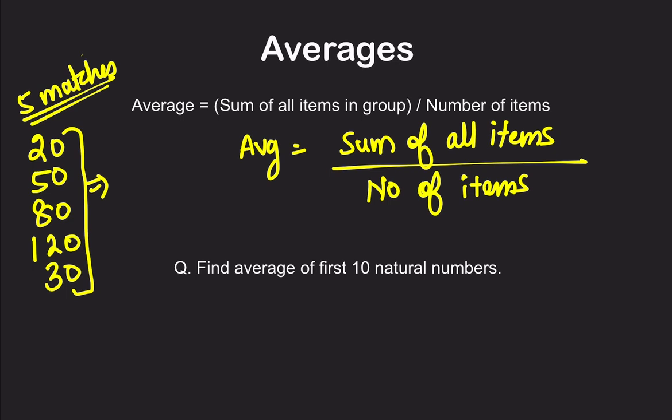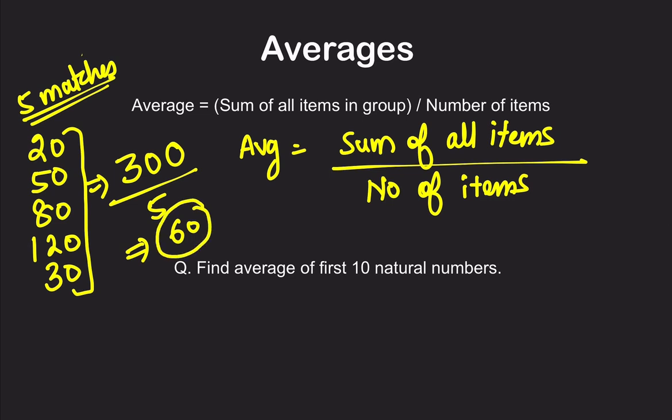So the sum will be 150 plus 150, that is 300. So 300 is the total score he has scored in all the matches, and the number of items is how many matches he has played, that is 5. So 300 divided by 5 is 60. So this means on an average he is scoring 60 runs in all the matches, right?